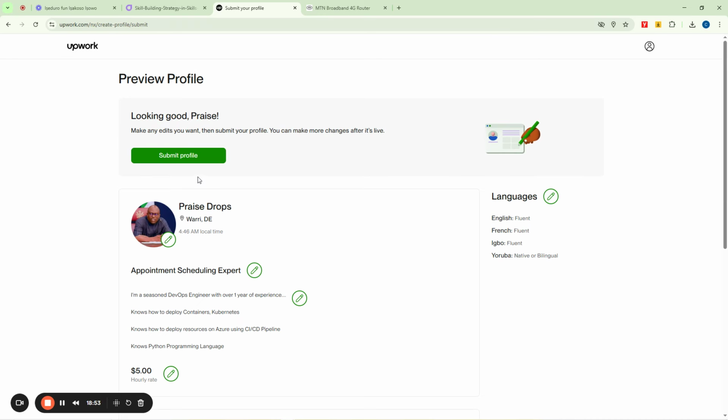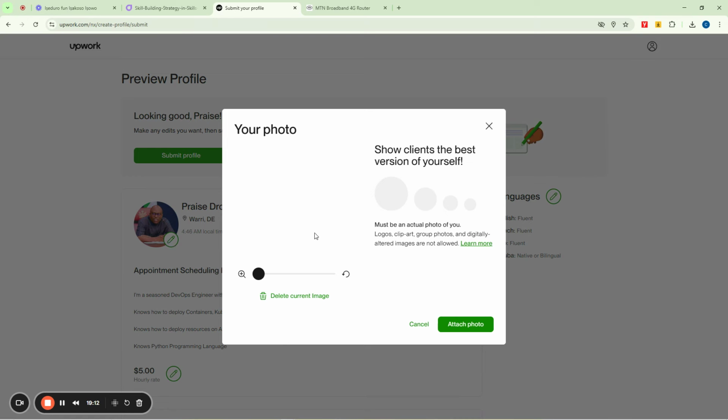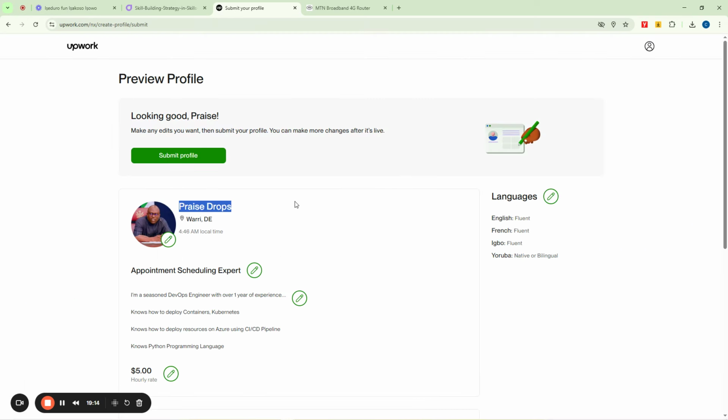For possible approval. So this is a preview profile, looking good. It now says make any edits you want and then submit your profile. I'm going to come back here because this is not really the name I wish to use. I'll click on this again and change it to another name. Okay, sorry, I think I can no longer change that anymore.